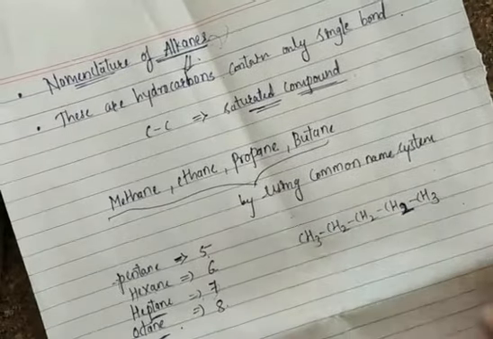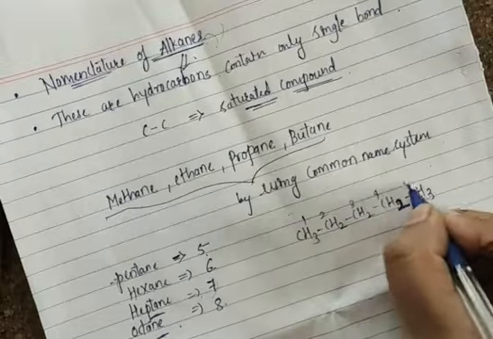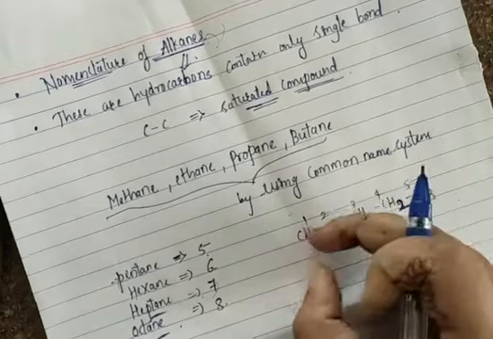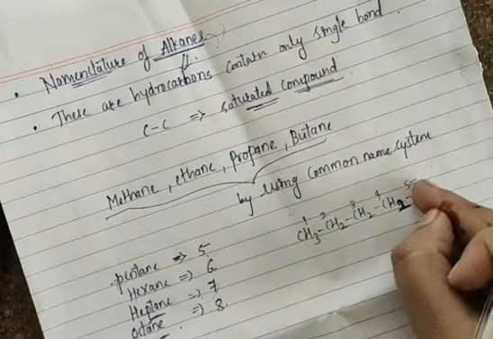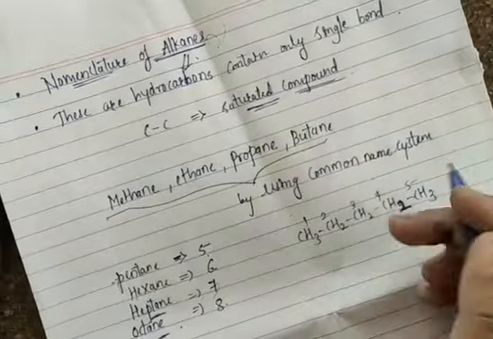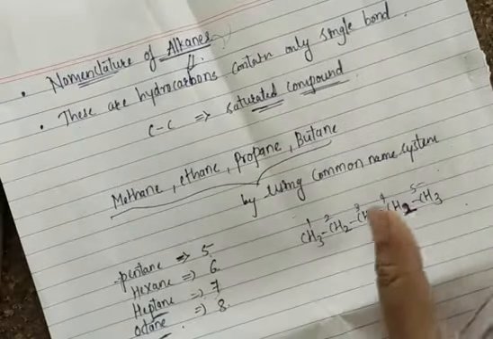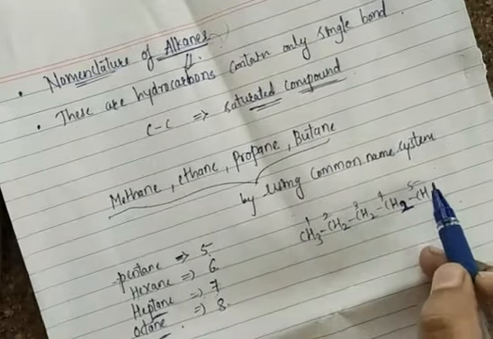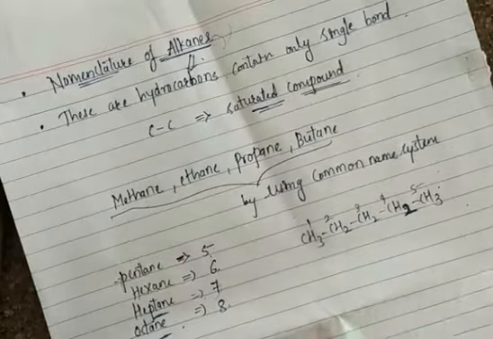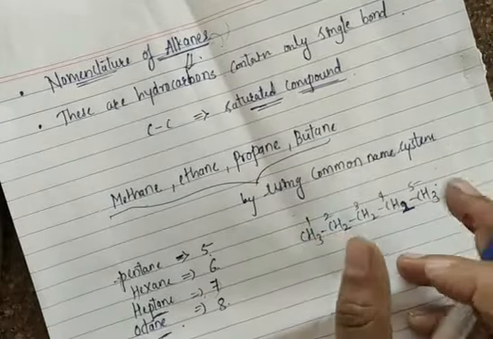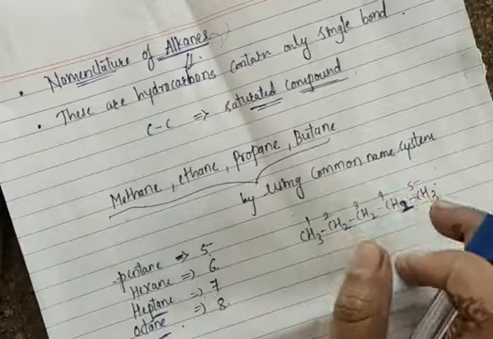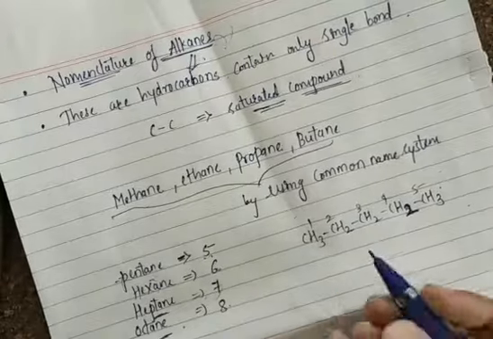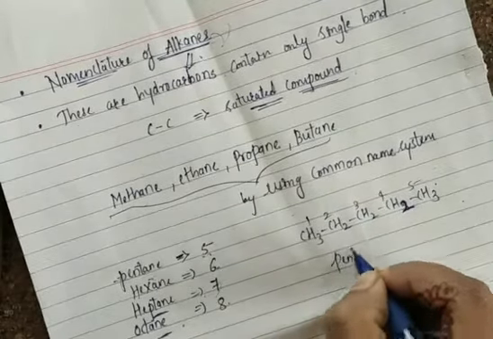First you have to number this: 1, 2, 3, 4, 5. All of you know that with 5 carbon atoms, if you start numbering from this side it is correct, and if you start from this side it is also correct, because there is no functional group present. So how many carbon atoms are present? 5 carbon atoms. For 5 carbon atoms, which word should we use for the alkane system? We have to use pentane. ANE is the suffix for alkane, so pentane.